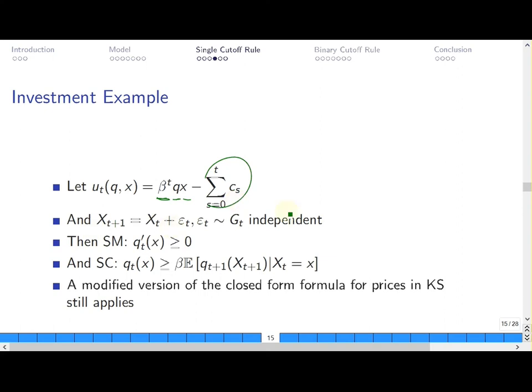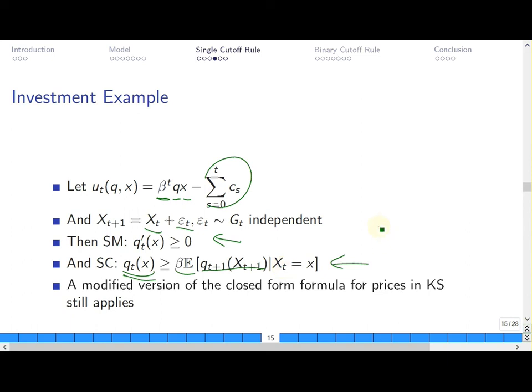And also suppose our stochastic process is some kind of additive random walk, then the first condition, the Spence condition, is the same. The second condition, the single crossing condition, can be simplified and has an explanation. Here it means the current investment should be larger than the discounted expected investment in the next period.